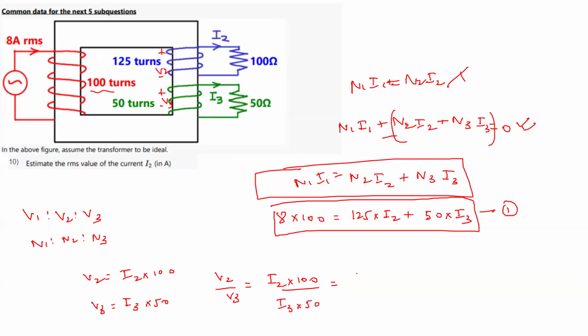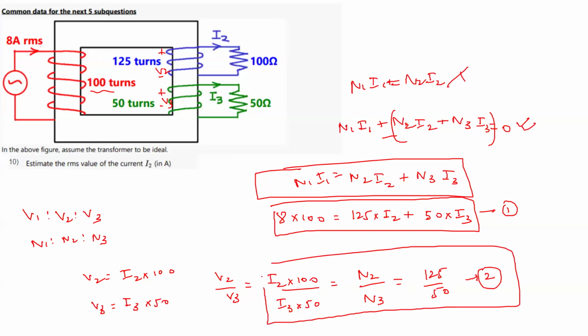So V2 by V3, which is I2 into 100 by I3 into 50, is equal to N2 by N3. Now N2 by N3 we know: N2 by N3 is 125 to 50. So this is our second equation. So you have the first equation and the second equation, and two unknowns I2 and I3, so you can solve for them. If you solve it, you will get I2 as 4.84 ampere. Is this question clear?